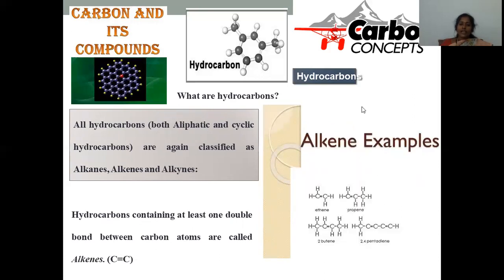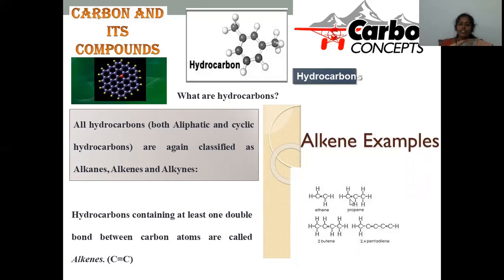Moving on to the second category, where carbon-carbon atoms are joined by a multiple bond, one sigma and a second pi. These are regarded as alkenes. The simplest example is ethene, where 2 carbons are joined by a double bond.